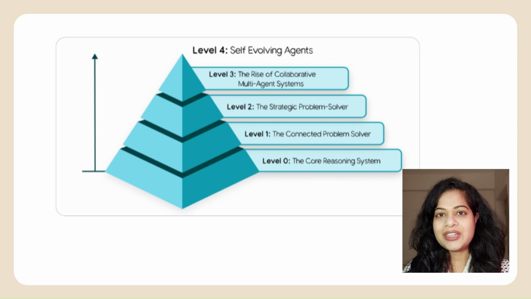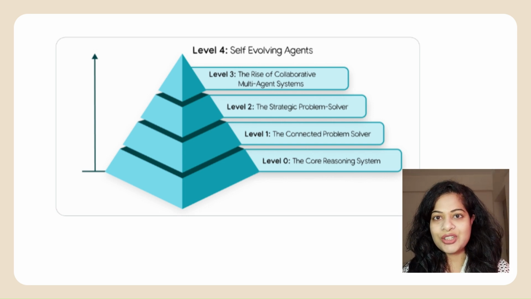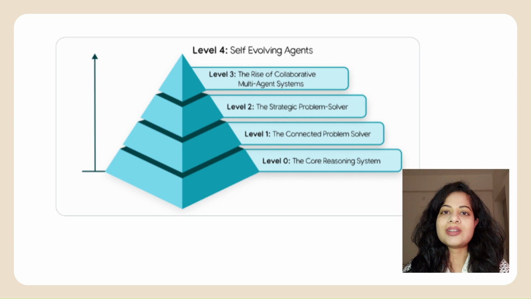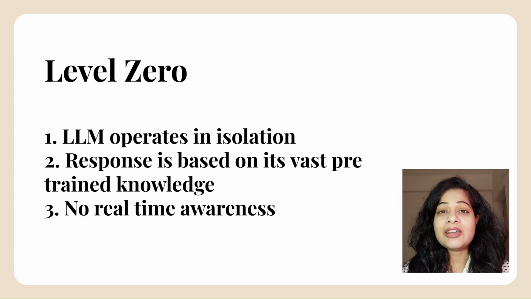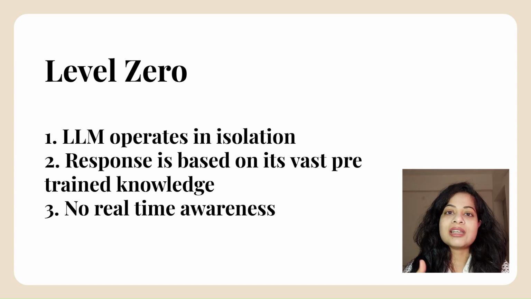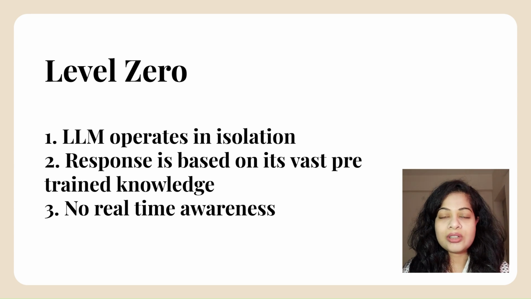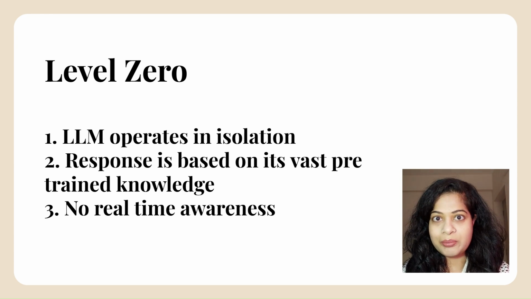Hi everyone, in this video I'll talk to you about the different kinds of agents which exist around us. To start with, we have level 0 agents. Level 0 is nothing but the usage of the LLM itself. The LLM is trained on a vast array of knowledge. So at level 0, we basically rely only on the LLM to give us an answer based on its knowledge but not any real-time information.